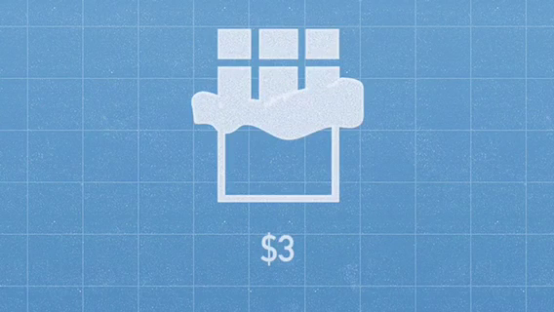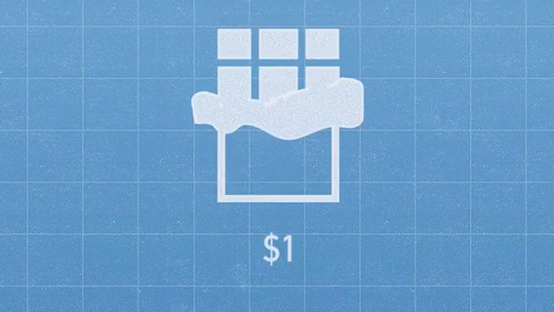Now let's say the price of chocolate bars drops to $3. Are there going to be more or fewer people interested in buying these chocolate bars at this price? The answer is definitely more. Now how about $1 for a chocolate bar? Everybody's going to be storming the chocolate store, right? Because these chocolate bars used to be $5 and now are $1, and there's going to be dramatically increased demand.